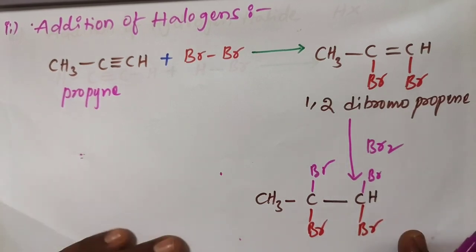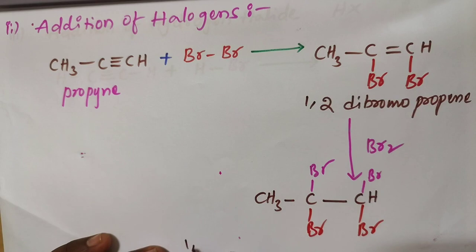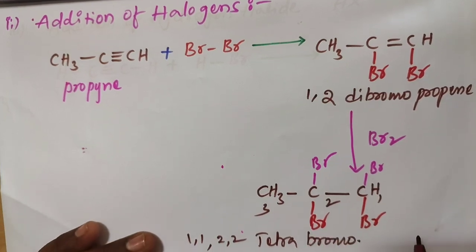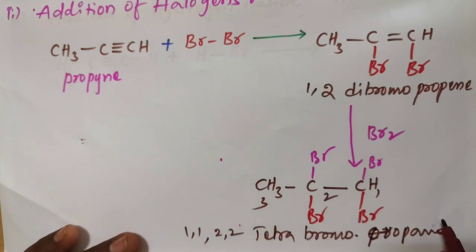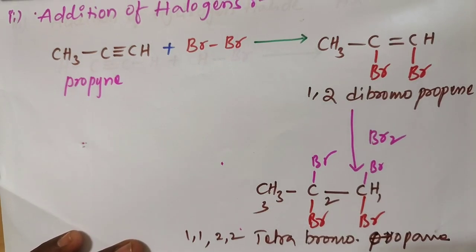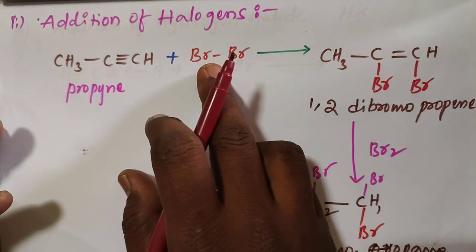Okay, so 2 moles of Br2 are added to the alkyne by breaking the 2 pi bonds. Give the numbering 1, 2, 3, 1 comma 1, 2 comma 2, tetrabromo propane. 1 comma 1, 2 comma 2, tetrabromo propane. Okay, this is a halogenation. We take the example bromine, bromination, or chlorine, chlorination.